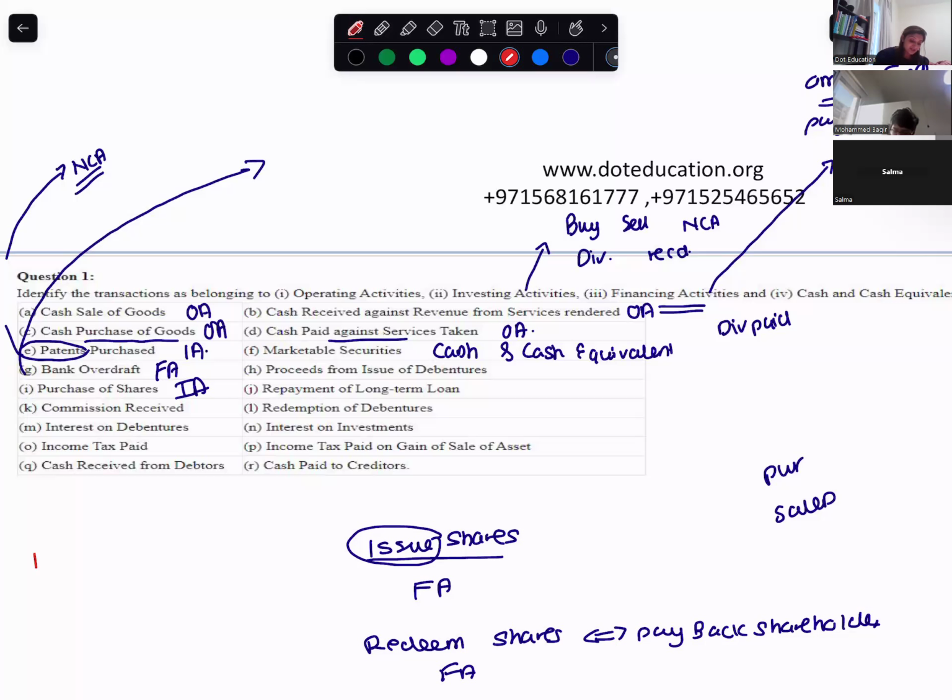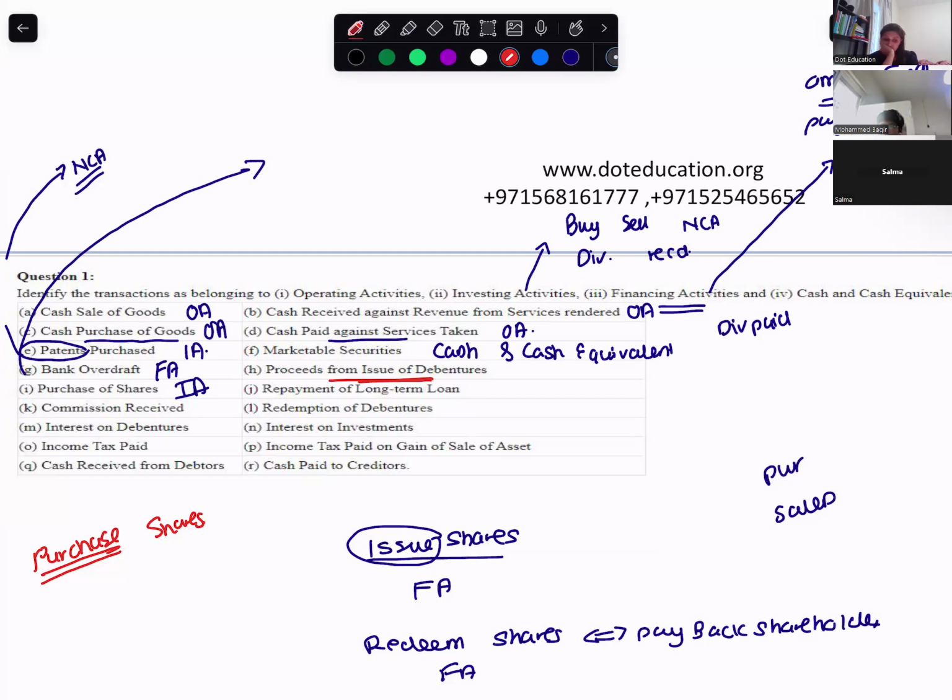But when you're buying shares, that means you're investing, because we are investing in something by purchasing. Okay. Come on. Issue of debentures.